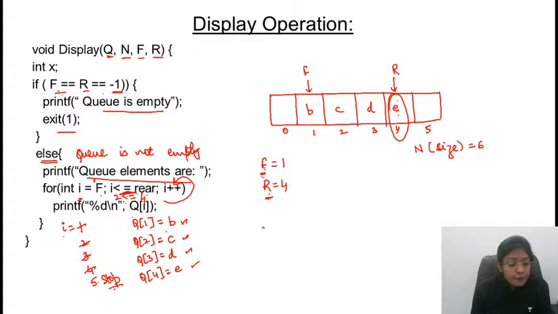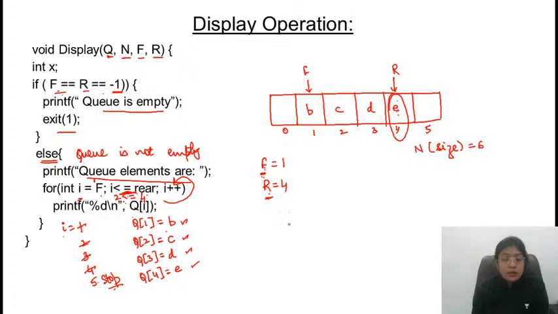Ma'am, after inserting rear will be updated, so rear will be pointing to the next element. See, whenever rear is pointing, rear is containing the position of the newly inserted element. इसका मतलब ये है कि जो recent element insert हुआ है, that is inserted at what position. So in that scenario, whenever you are inserting an element, first of all, you need to update the value of rear and then you can insert the element.